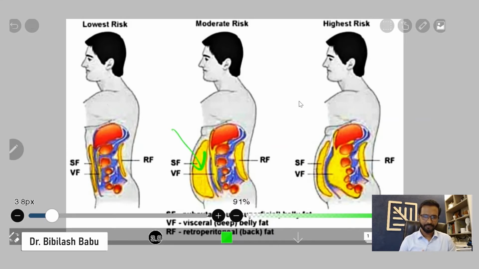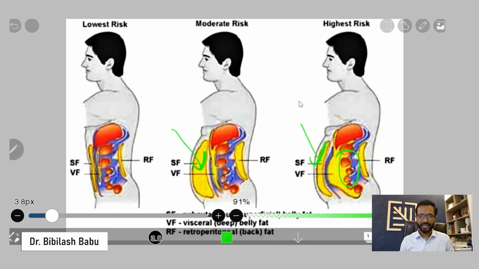So if you have more fat outside the muscles, what is called the superficial fat, there is a higher risk, but it's called a moderate risk, not the highest risk. If you have more fat inside the viscera, like around the organs, and not outside, it is the highest risk. So that is the one measure which we use to decide the cardiac risk in a patient who have obesity.